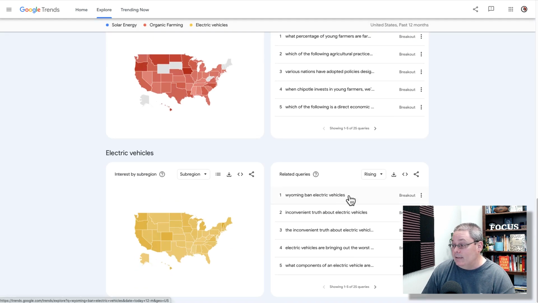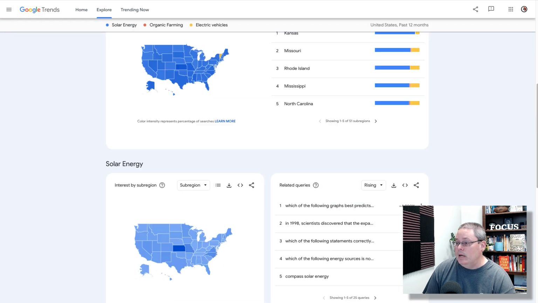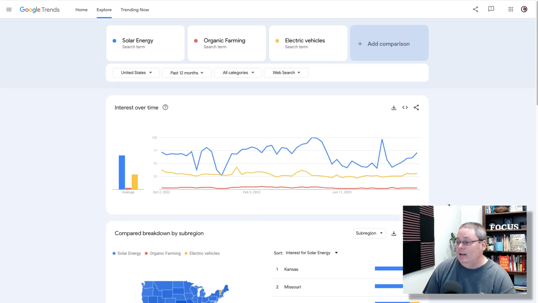Now we are looking at the different types of queries. For example, Wyoming ban on electric vehicles, the inconvenient truth about electrical vehicles, electrical vehicles are bringing out the worst in U.S., and what components of an electrical vehicle are considered high voltage. All these questions, again, for those regions, but you can also sort on these queries, rising and or top. And Google is giving you all this information right here inside of Trends. And again, this is a brainstorming session to say, okay, now we can generate some content.